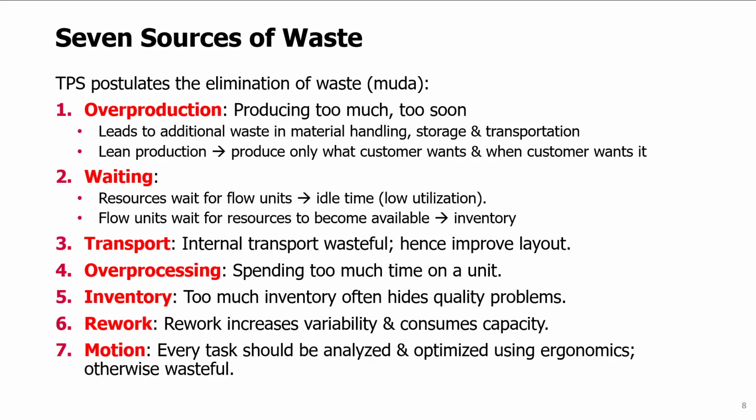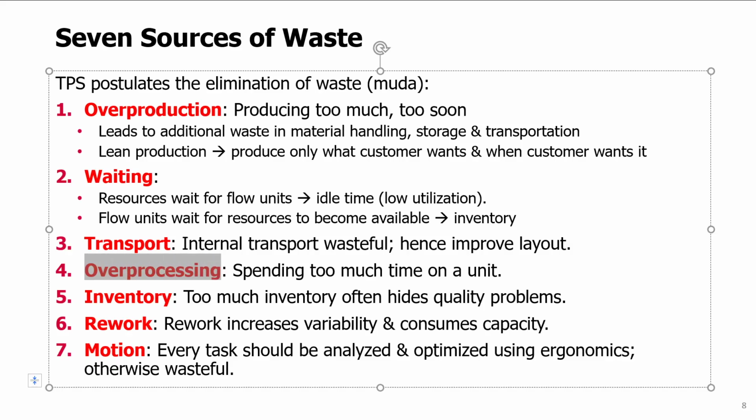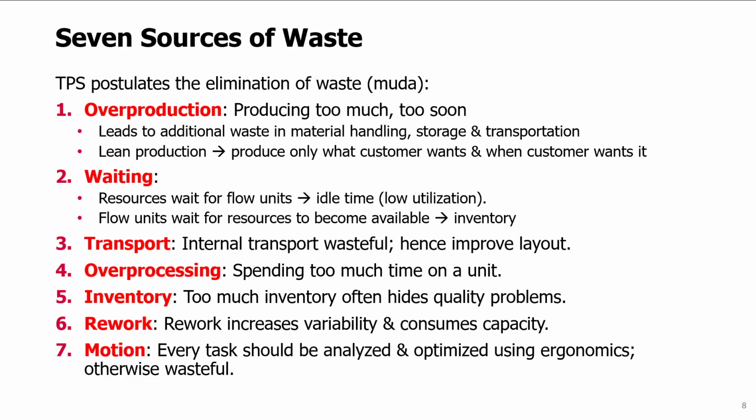The fourth source of waste is overprocessing. Sometimes a worker might spend too much time on a unit, for example, polishing the car, or sometimes there is time spent on unnecessary activities. For example, a doctor asking a question that was earlier already asked by a nurse.